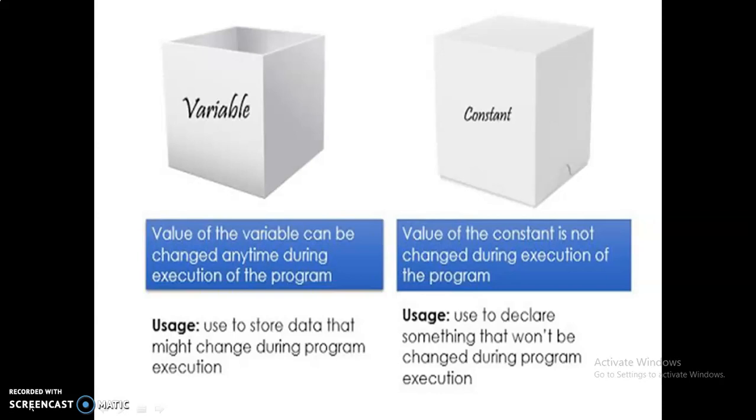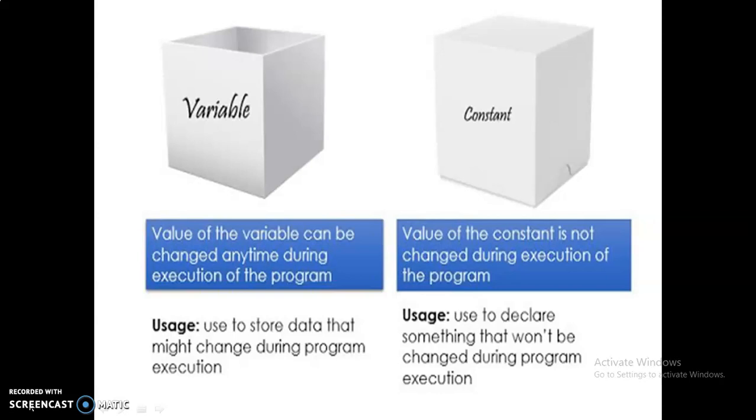In contrast to a variable, a constant's value is not changed during execution of the program. Throughout the program, the value remains the same. That's called a constant. What is the usage of constants in C programs? It is used to declare something that won't be changed during program execution. For example, the value of pi is 3.14. It does not change because universally, in mathematics, the value of pi is 3.14.